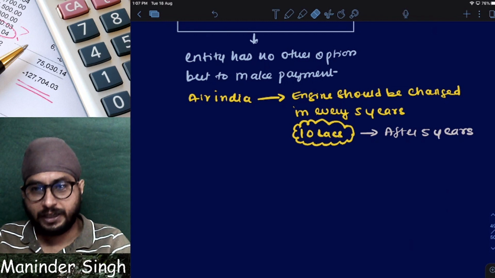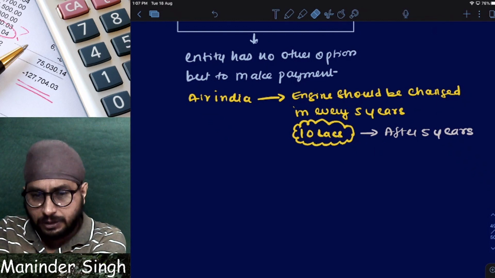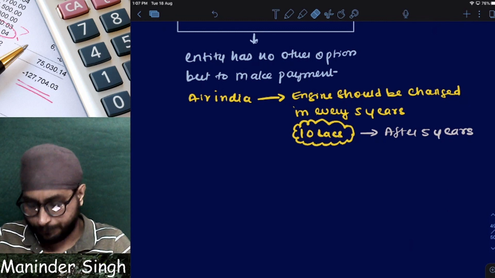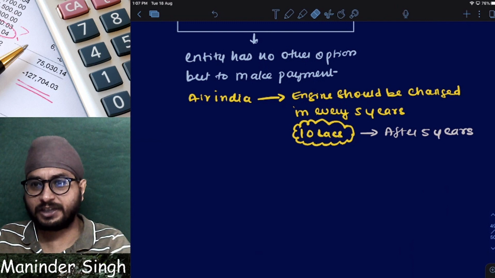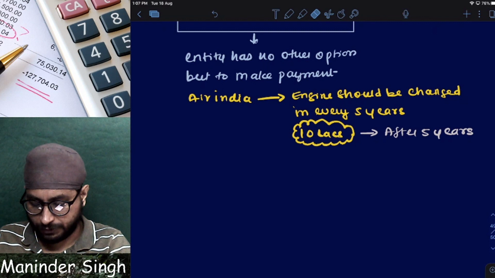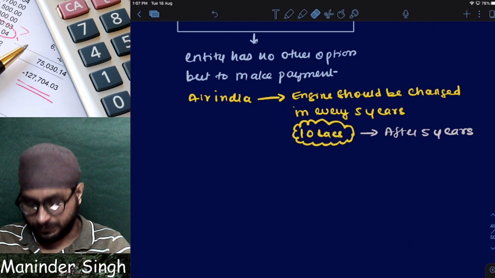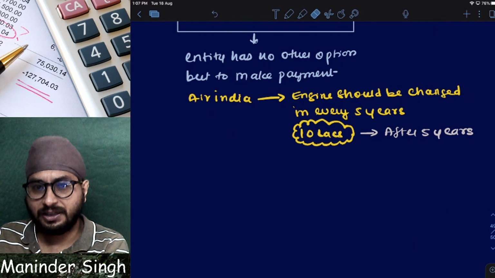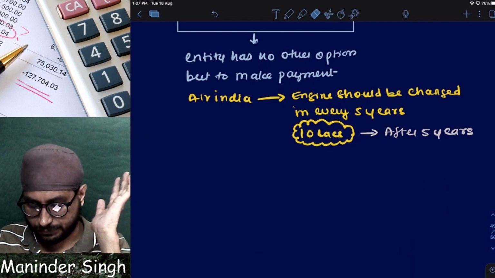Now tell, if Air India is thinking to operate after 5 years, in the 5th year, at the last moment, they came to know no one is ready to buy. In the last 1 or 2 months of the 5th year they came to know that no one is ready to buy. Till they sell, they have to operate or not? So in the 6th year, they are operating for 3 months before they sell. In the 6th year, Air India is operating the aircraft without selling it or without changing its engine. Is it liable to pay penalties or not?